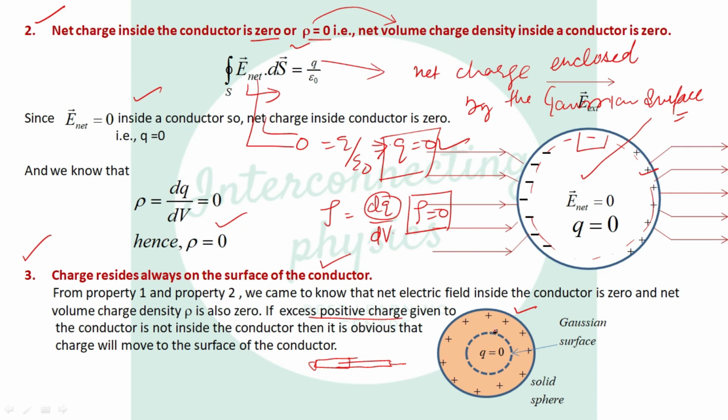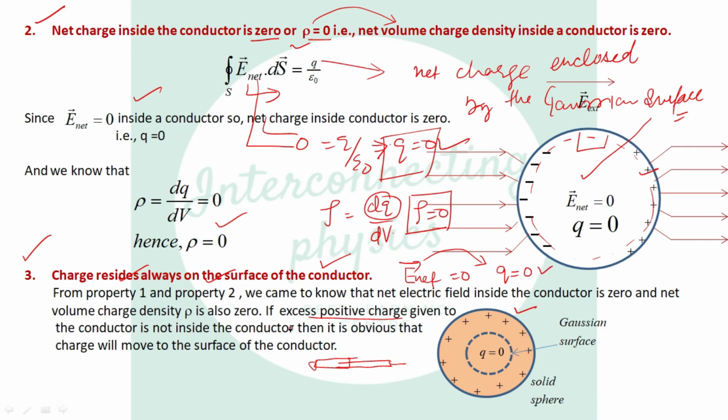When we inject the charge into this solid sphere, the charge will move and come to the surface of the sphere, because according to property number 1, the net electric field inside the conductor is 0, and due to this, property number 2 says the net charge inside the conductor is 0.